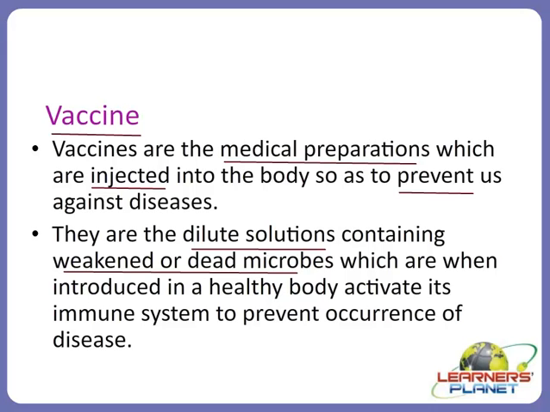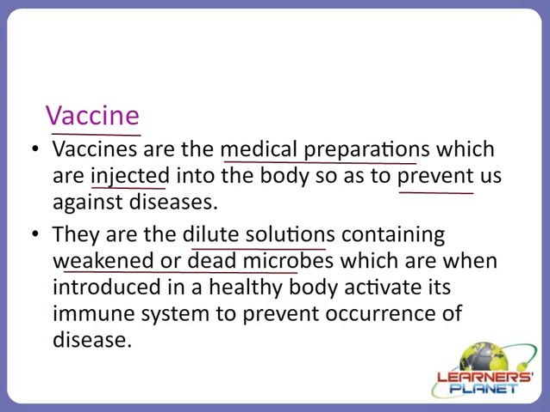Now such microbes are modified. To prepare the vaccine, we need to modify these pathogenic microorganisms. They could be either dead or weakened. What we mean by weakened or dead is that we have converted these microbes into a non-pathogenic form.